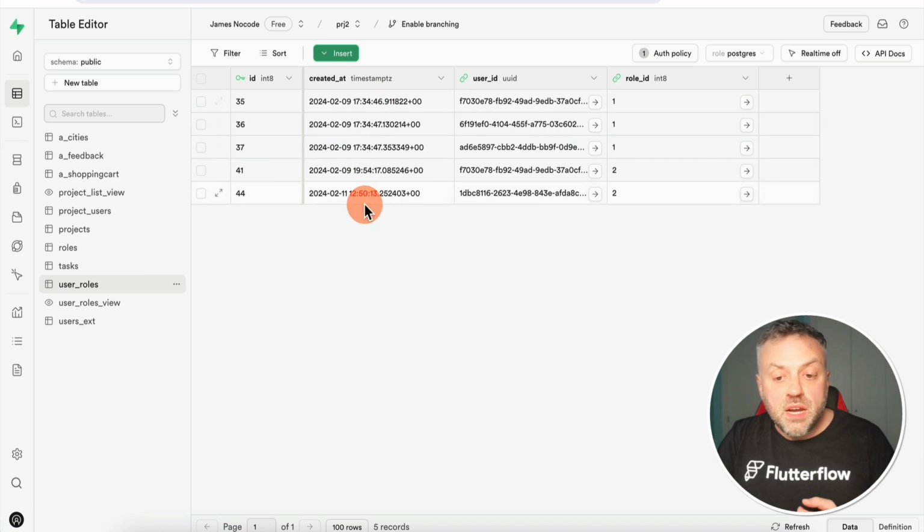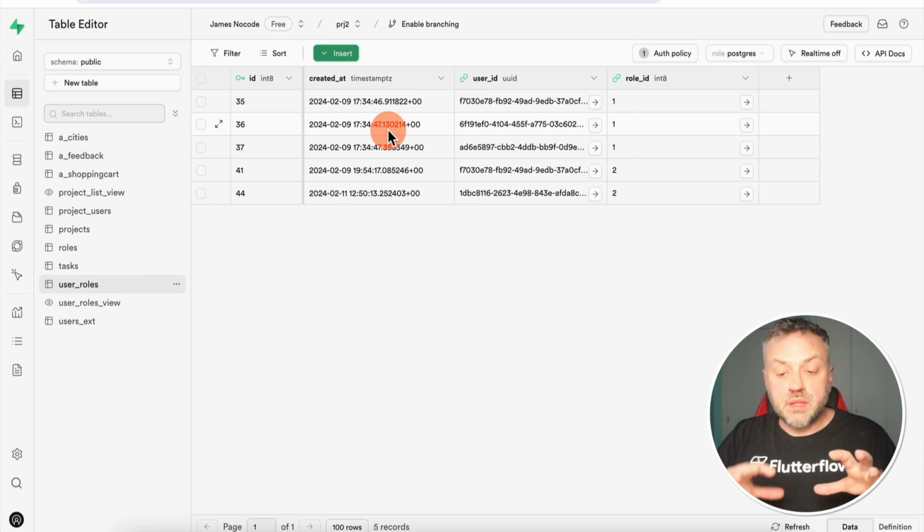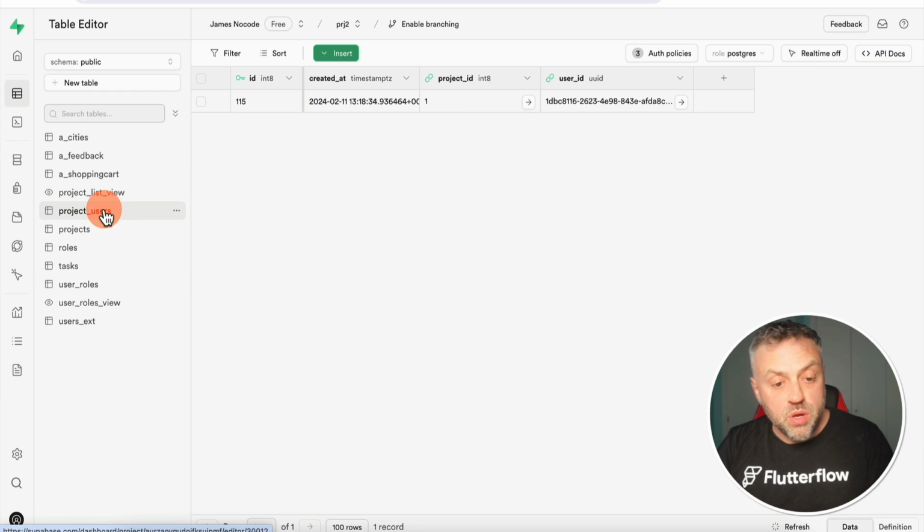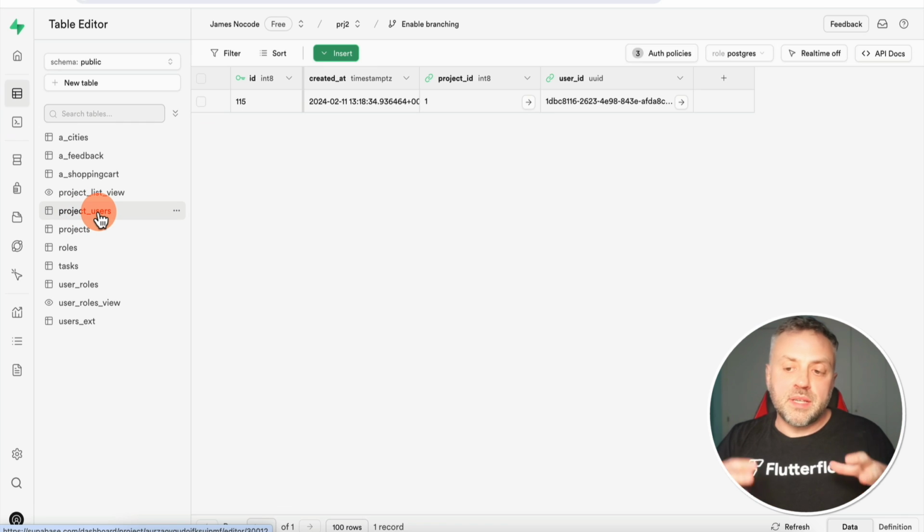And once I've set up this very, very simple relationship here, specifying different users that are going to be in different roles, I can then configure different tables to only show the data based on the specific role that the logged in user belongs to. So as an example, let's say we come into this project users. And project users is a type of table that represents certain data that should only be available to certain users.